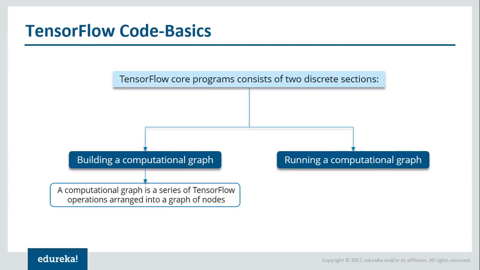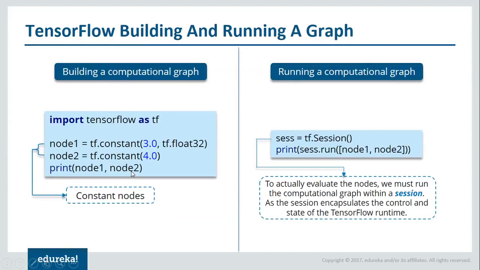Now let me explain this to you with an example. Over here, we are building a computational graph. The first thing we need to do is import TensorFlow as TF, or whatever name works for you. We have defined two constant nodes here, and we have initialized them with the values 3 and 4 respectively. Now, when I print node 1 and node 2, it will be just an abstract tensor. It won't give me the values of node 1 and node 2. In order to get those values, I need to run it inside a session.